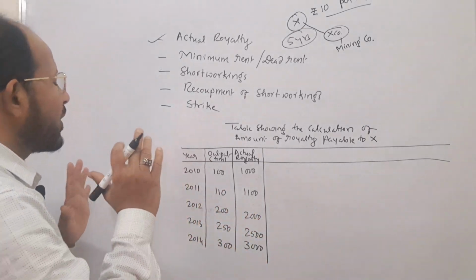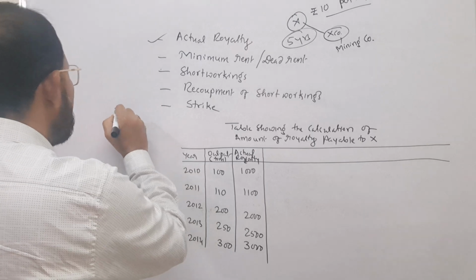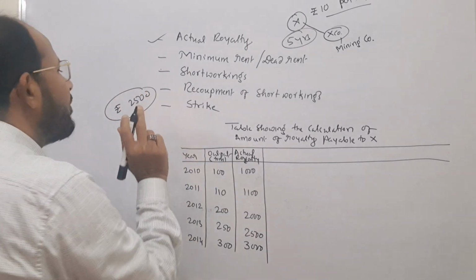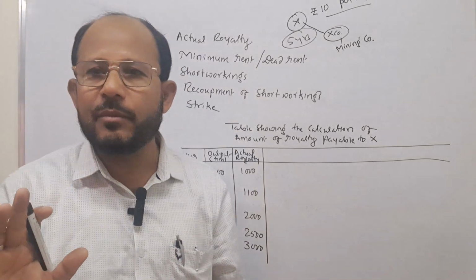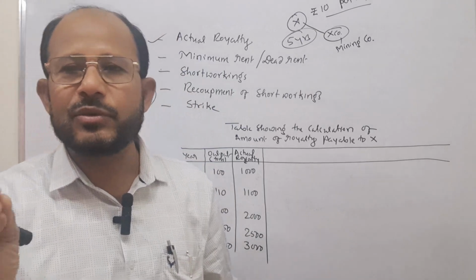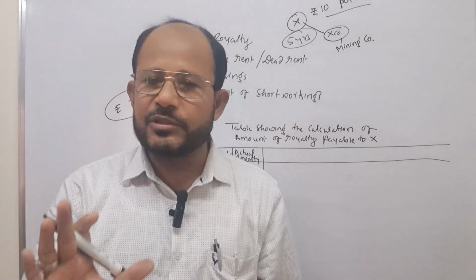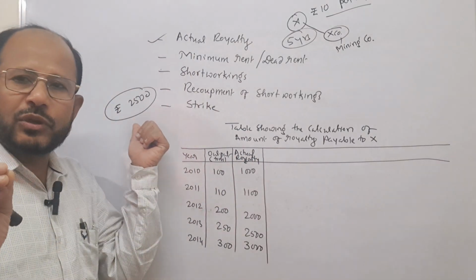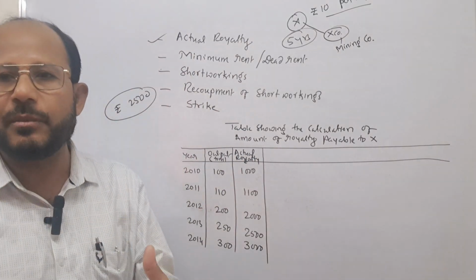See, you have to pay, I will take here, minimum rupees 2500 should be given to me every year as a minimum rent. He will tell that minimum he is going to accept as his royalty. How much minimum amount? In this example, assume that rupees 2500 is to be given to me as minimum rent.